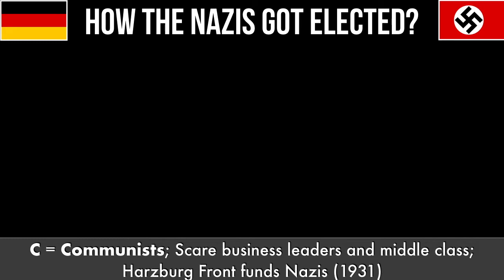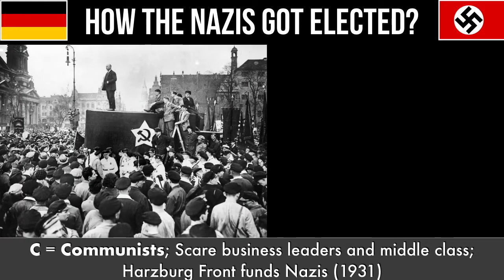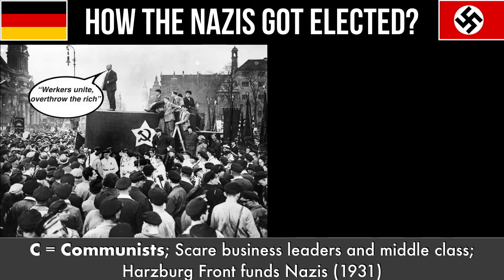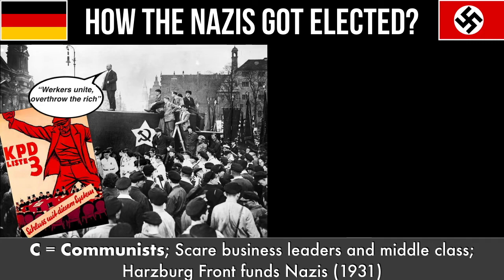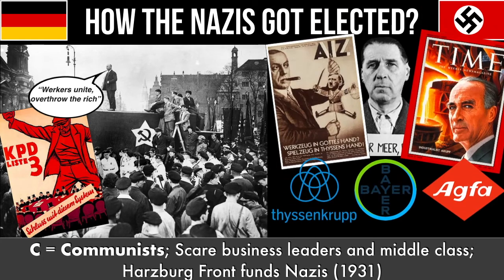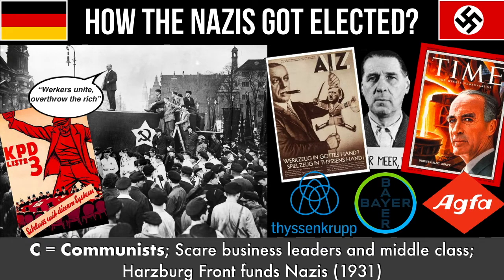It wasn't just the Nazis that grew in support after the Wall Street crash. The communists had also said the American loans were a bad idea, and the communists said that crashes like the Wall Street crash would keep happening unless the workers took over all private banks and businesses from the rich and ran the country more equally. Naturally, this scared Germany's big business leaders, who were worried the communists would take over their businesses and possibly even kill them.